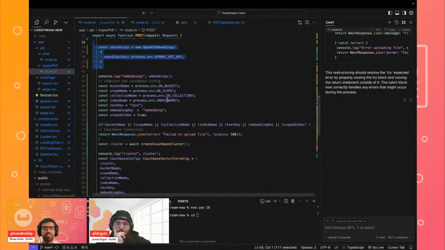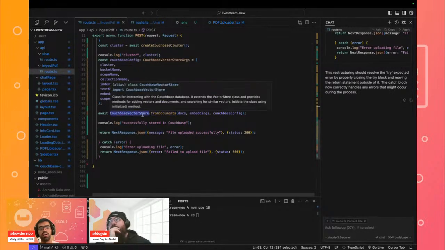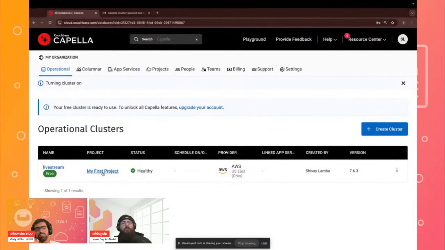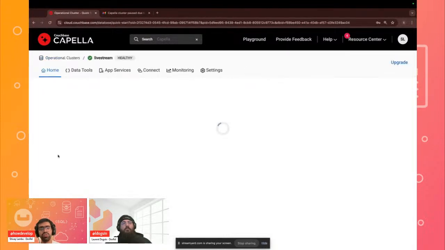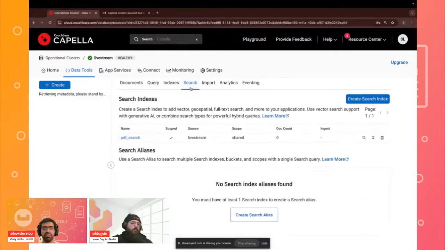And then we just simply connected to Couchbase with our Couchbase config, and we used this Couchbase vector store from documents, which is essentially taking all of our docs with our embeddings and storing them inside of Couchbase. One thing to keep in mind is that when you have set up your cluster, you also need to set up your vector index. If I go to my database over here and go to the data tools, I will be able to see this PDF vector search index.